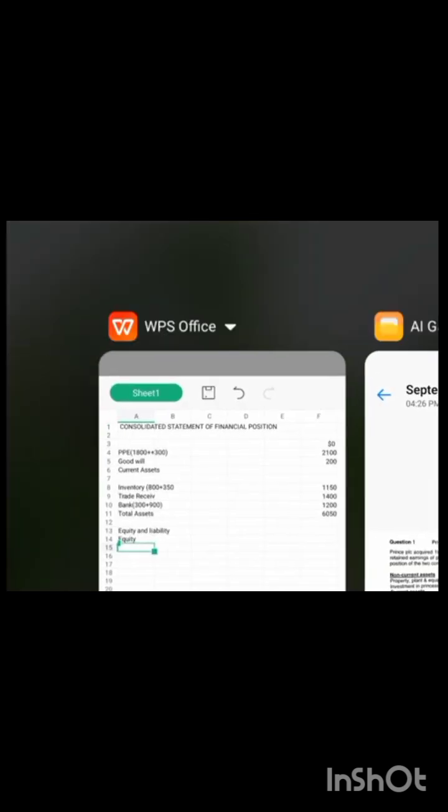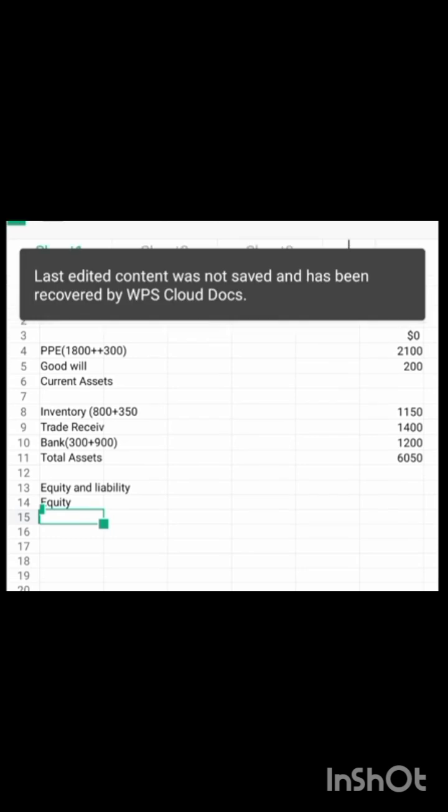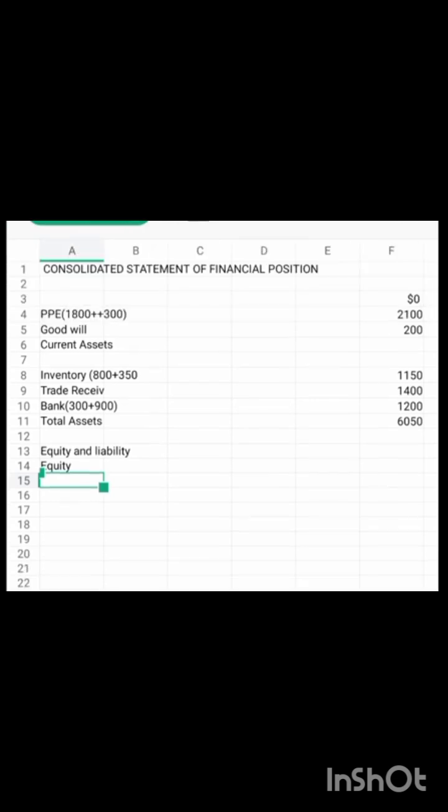But we have calculated retained earnings the other time. Do you get? So we have equity share 1,000, that is 1,000.